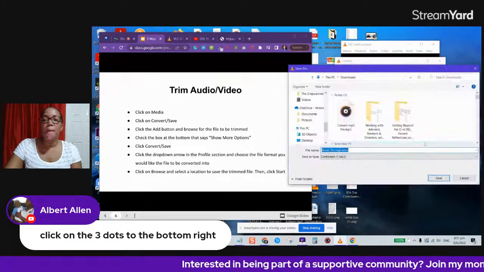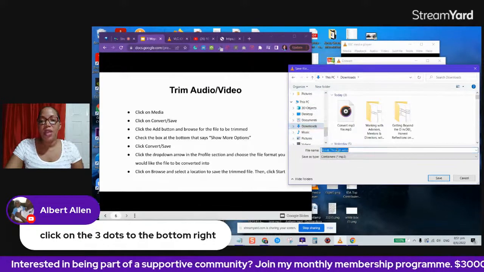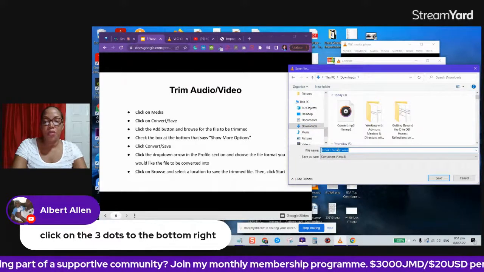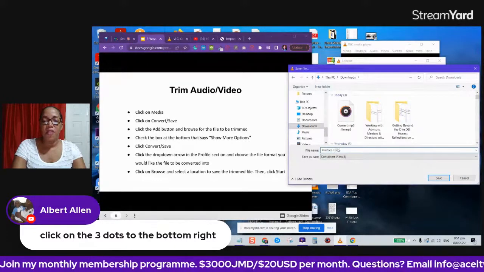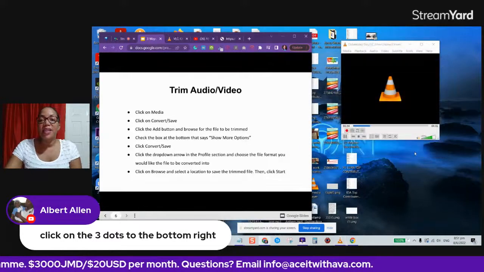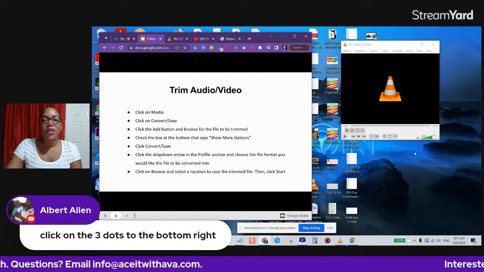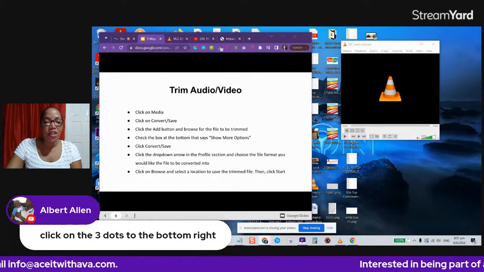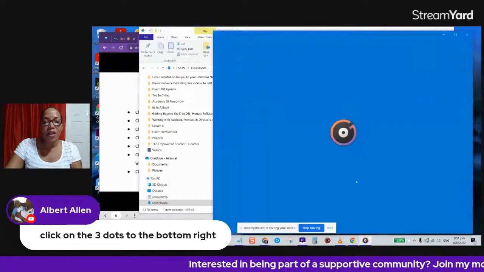I'm going to browse and put it in my downloads again. So I'm going to click on downloads and I'm going to call this one practice trim, for lack of a better name, and then click save. And after that, I click start and VLC is trimming my audio to what I had asked it to do. So I'll just check in my downloads, and here is my trimmed audio.